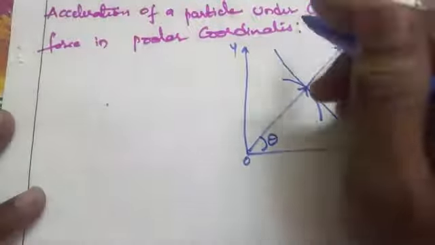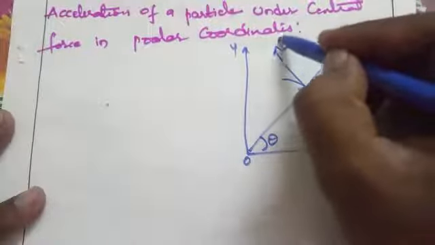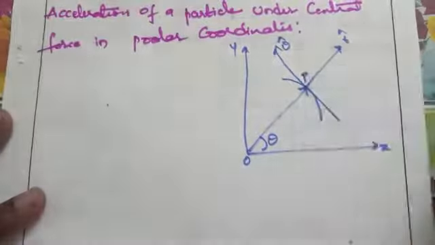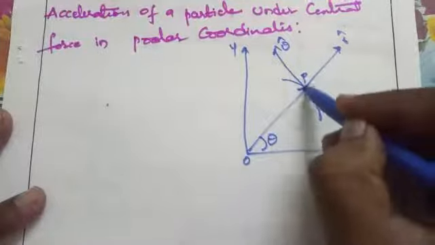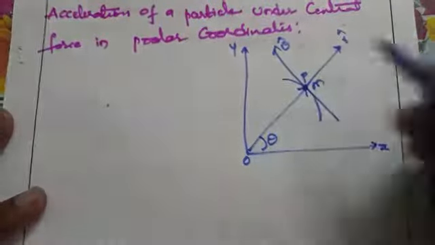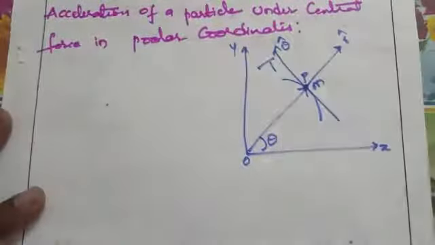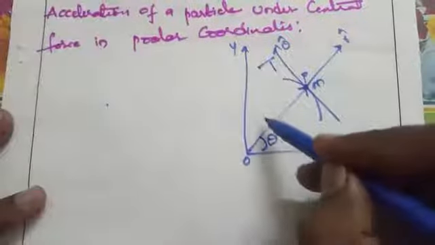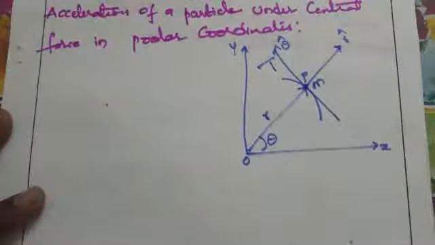Now this is theta cap, polar coordinates. Here this is point P, this mass is small m, and here the distance from here to here is small r, the radius, and theta.